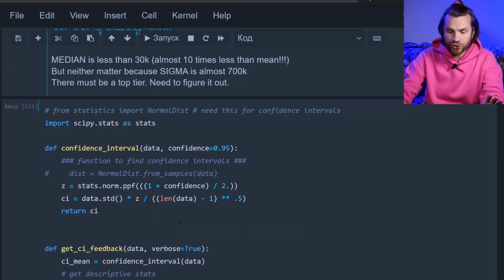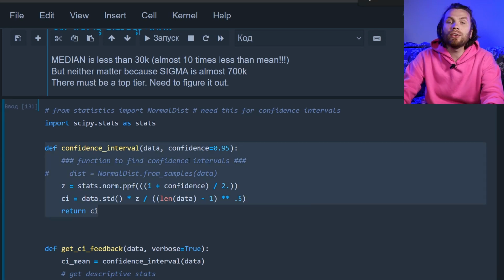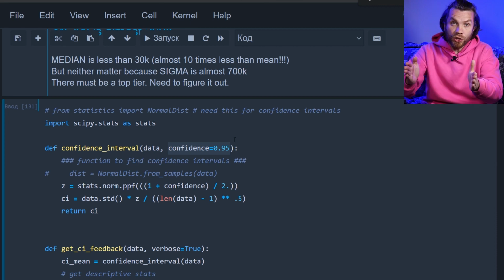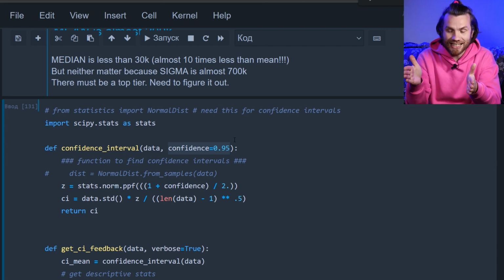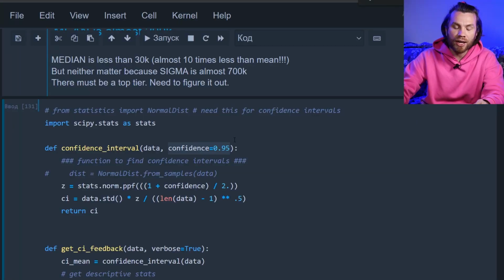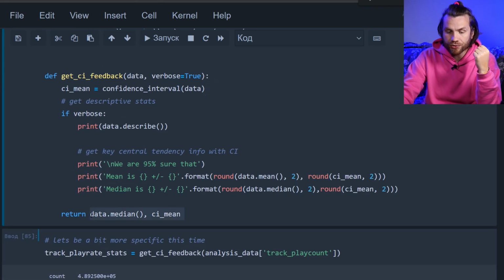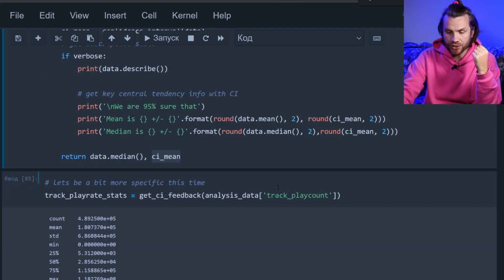Let's break the distribution into tiers. Right, first, write some functions. This one will calculate the confidence interval, which at a certain confidence level will give us an interval where our data is. If we say the median is 28,000 with a confidence level of 95%, where is the actual median? It's going to be plus minus something. So this plus minus something is what we get. This is the something, the CI, confidence interval. Then we'll get a certain summary for those confidence intervals and return the median and the confidence interval to plot it.